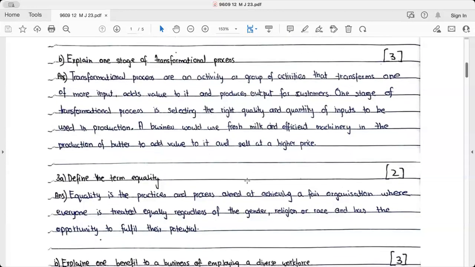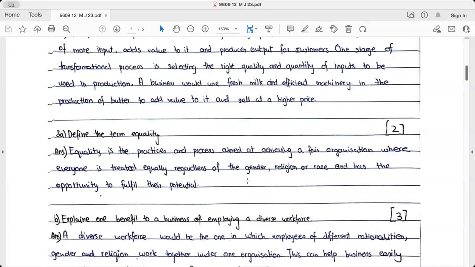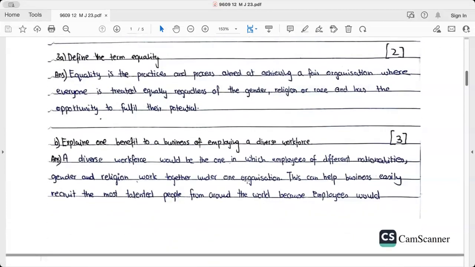Explain one stage of the transformational process. Transformation process is the activity or a group of activities that transforms one or more of the inputs, adds value to it, and produces output for customers. One stage of transformation process: selecting the right quantity of inputs to be used in production. A business would use fresh milk and efficient machinery in the production of butter to add value to it and sell at higher price. Perfect. 3 out of 3.